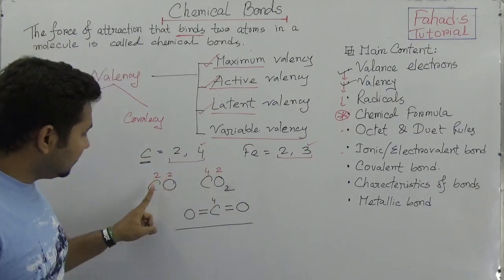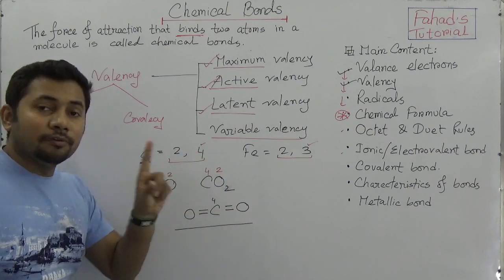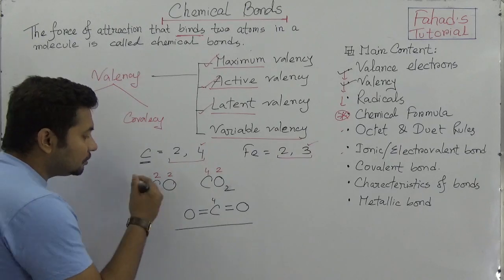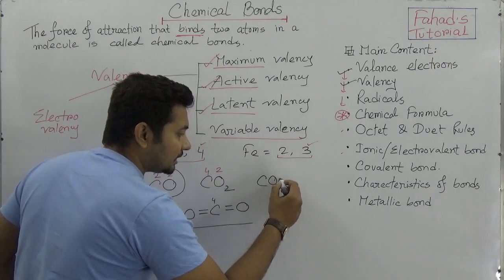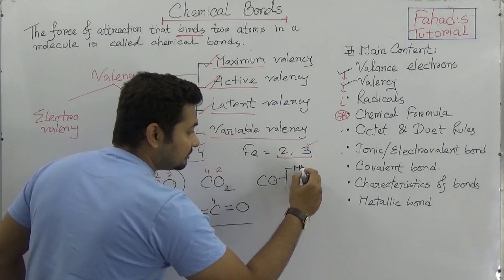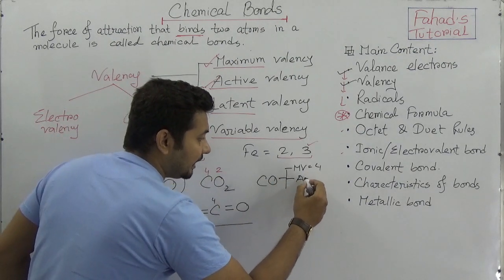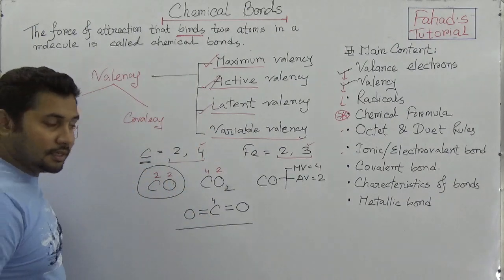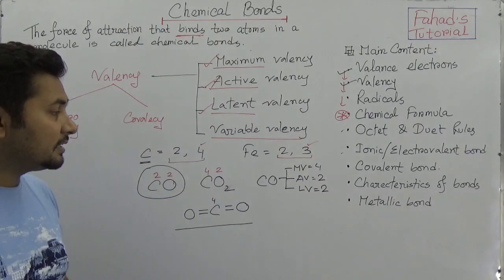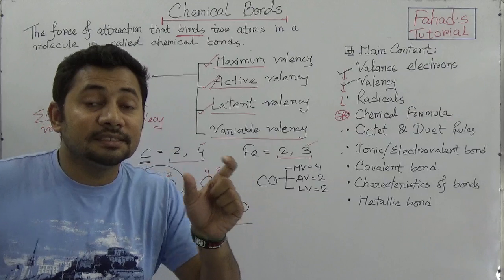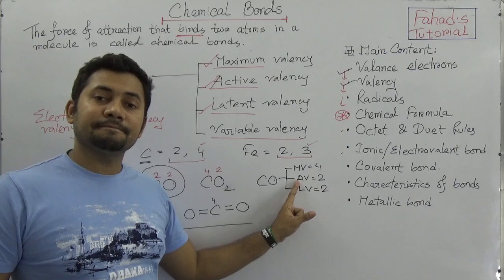is used. So here we know that among these variable valencies, 4 was the maximum, but here 2 was used in carbon monoxide. So in carbon monoxide, we can say that the maximum valency is 4, the active valency is 2, so the latent valency is 2. Why? Because the latent valency is the difference between the maximum valency and the active valency.